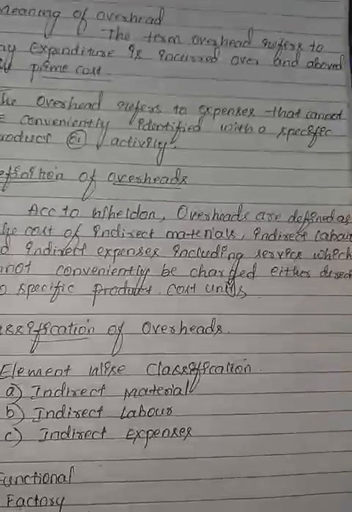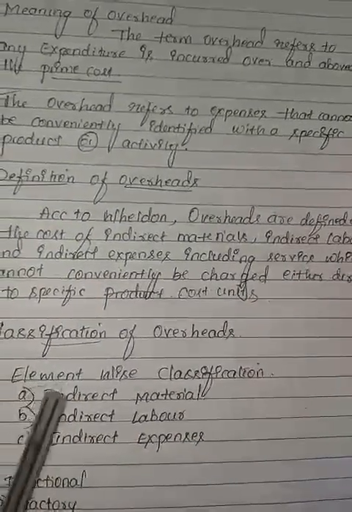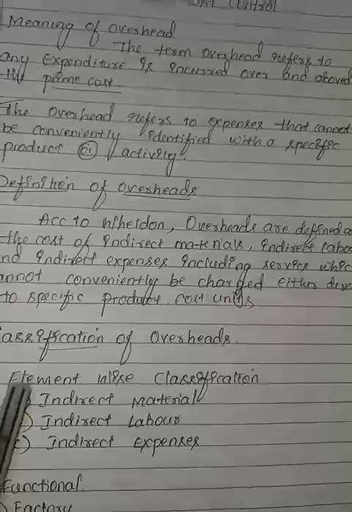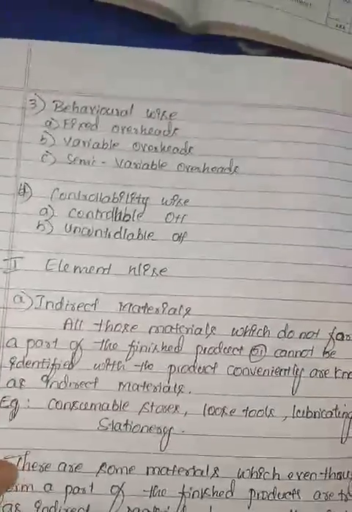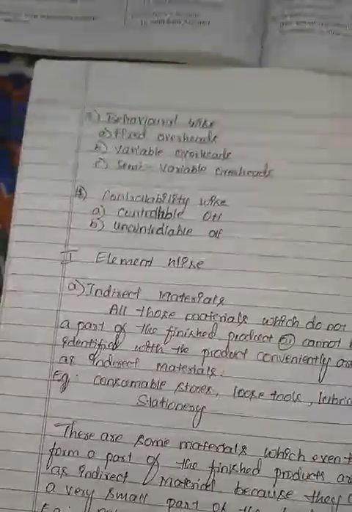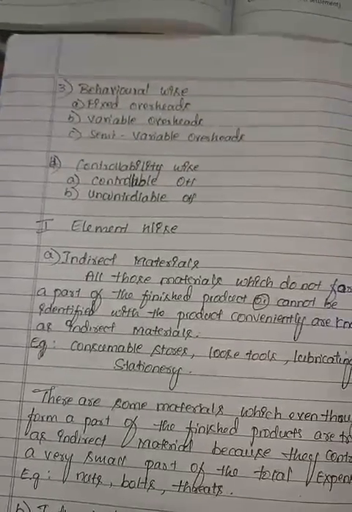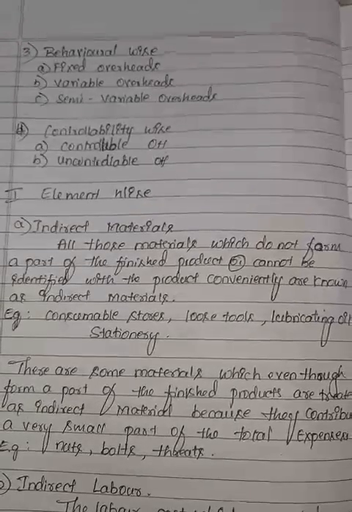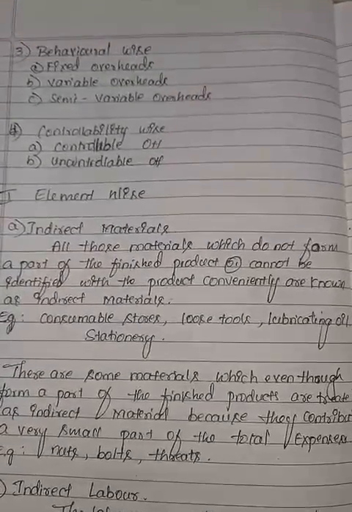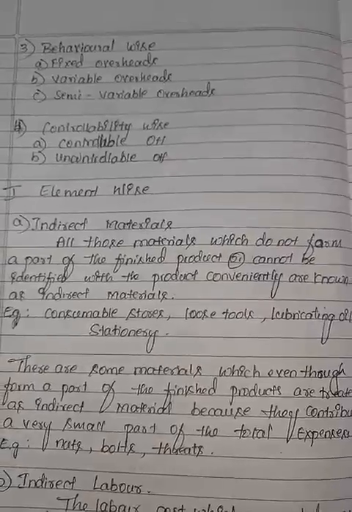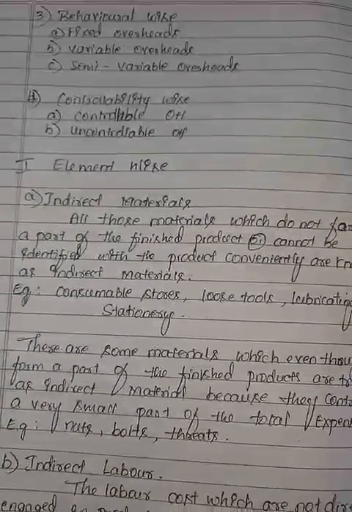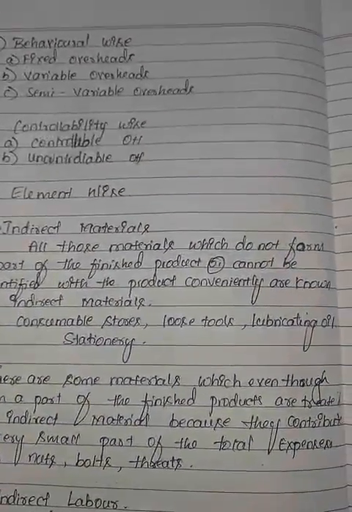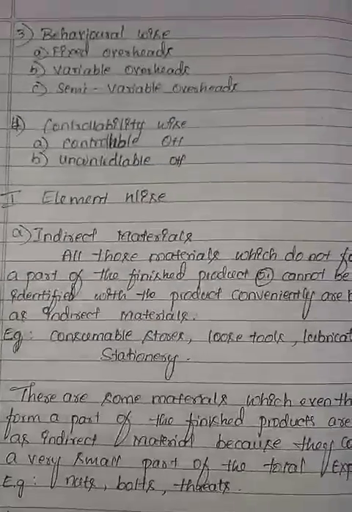The next concept, classification of overheads. Classification of overheads is divided into four types. The first one, element wise classification, functional wise classification, behavioral wise classification and controllability wise classification. We'll see them one by one. On the basis of element wise classification, we have divided it into three major types, that is indirect material, indirect labor and indirect expenses. The first one, indirect material.